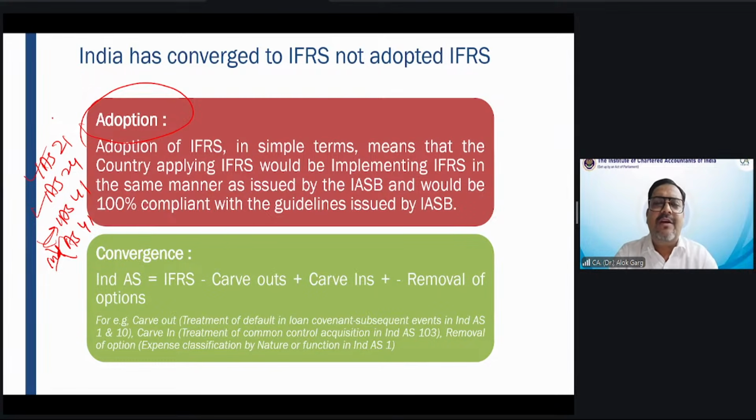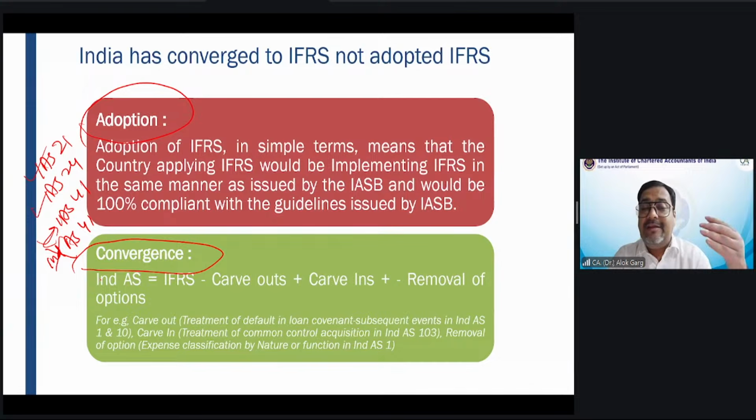Sir, what was the need of convergence? We had our accounting standard already, and since we had not adopted IFRS, then why? So friends, even by doing the convergence, it does not mean that we have changed everything in IFRS. Our Ind AS is more than 99% cut-copy-paste of IFRS.